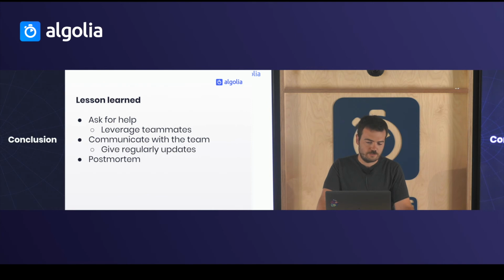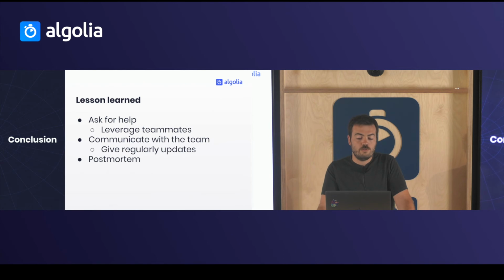Then for how to handle an issue in production. The first thing to do is to ask for help, because at the end I didn't have any more ideas. I should have called my CTO earlier, because I also had 36 machines to fix, so just to solve all of them, it would have taken twice as much time.